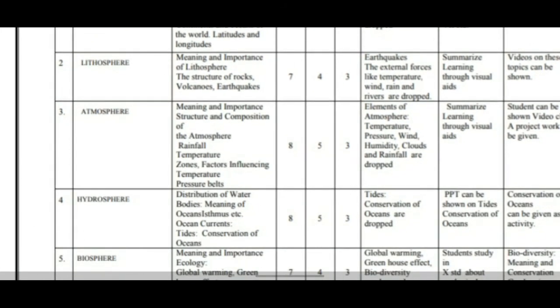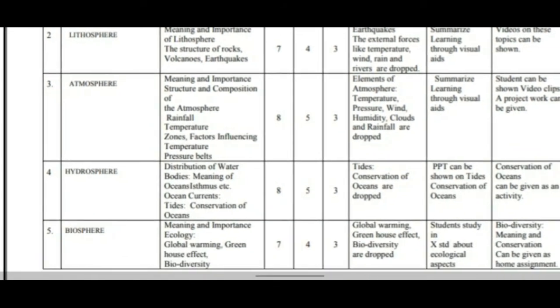In this, the subtopics are meaning and importance, structure and composition of the atmosphere, rainfall, temperature, zone factors influencing temperature, pressure belts. In that, elements of atmosphere, temperature, pressure, wind, humidity, clouds and rainfall are dropped, and the summarized learning through the visual should be provided.